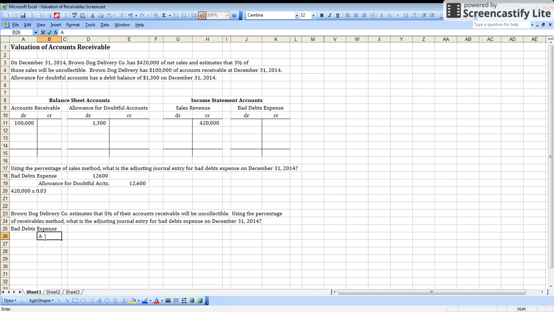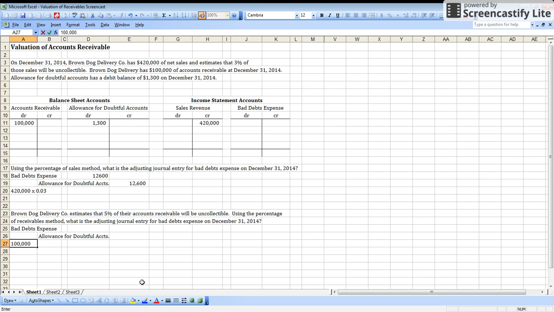And we are still going to credit our allowance for doubtful accounts. But now we need to look at this balance in allowance for doubtful accounts before we figure out this number.